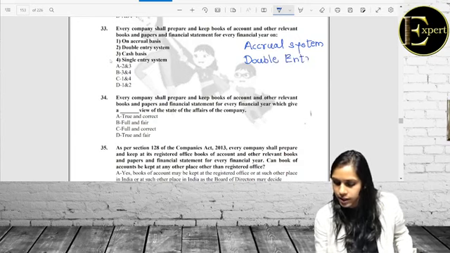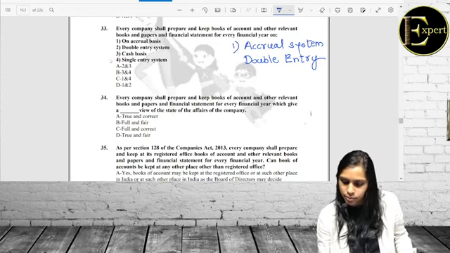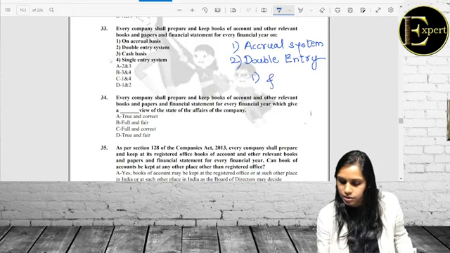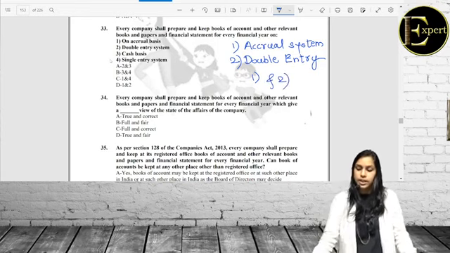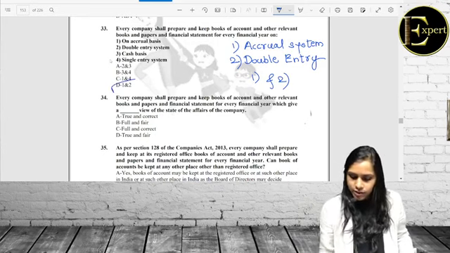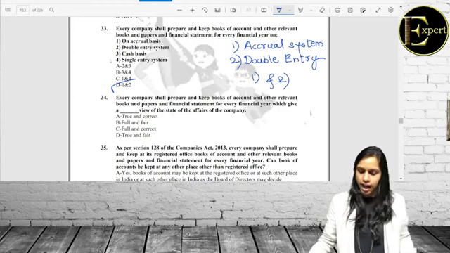Now accrual system is option 1 and double entry is option 2. So we have to select an alternative which gives us a combination of 1 and 2. If we check options A, B, C, D, I think it is D which gives us a combination of 1 and 2. So that should be the correct answer.